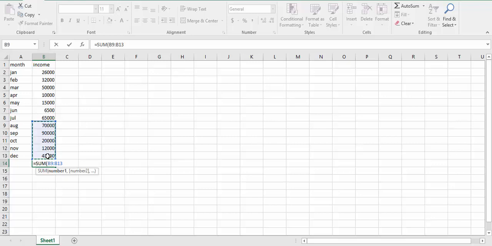If I have to change the selection, I will change the label of the desired cells. However, I will keep this selection and press the Enter button. Here I will get the summation of income from the month of August to December.